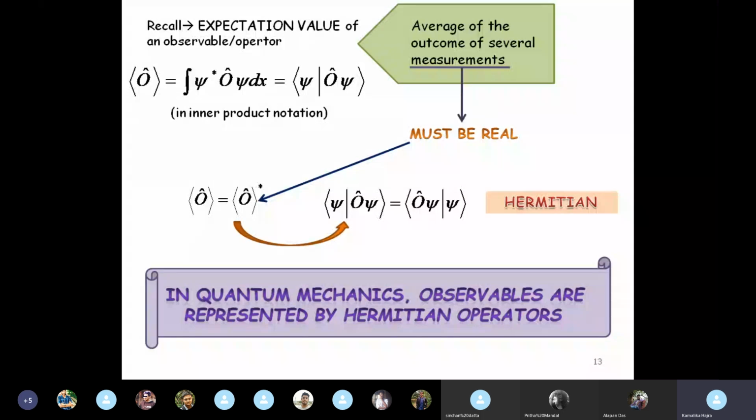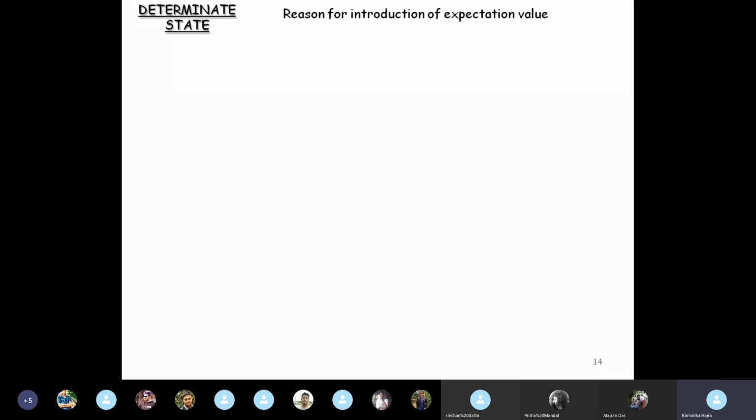Okay. Next, let us see what a determinate state is. Now, why was the expectation value introduced? Remember, why do we talk about expectation values at all? Because as I told you, every time you measure a particular quantity for a given state, each measurement gives you a different outcome. So we need to take the average.